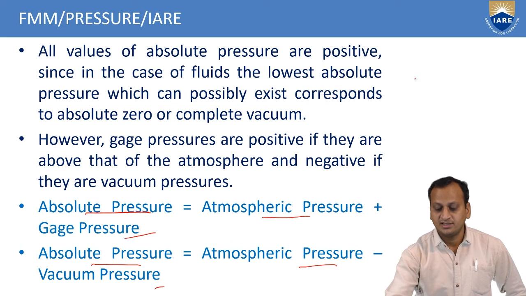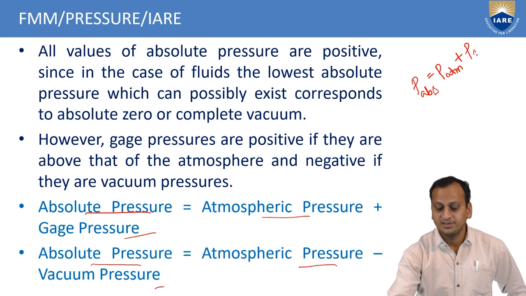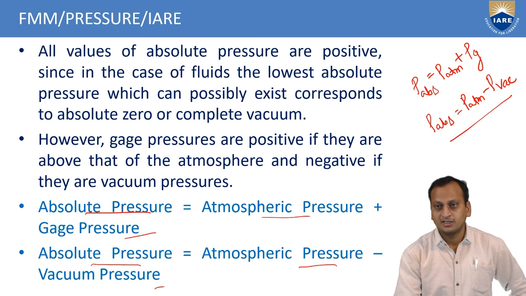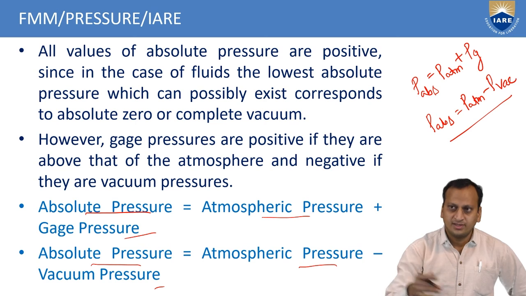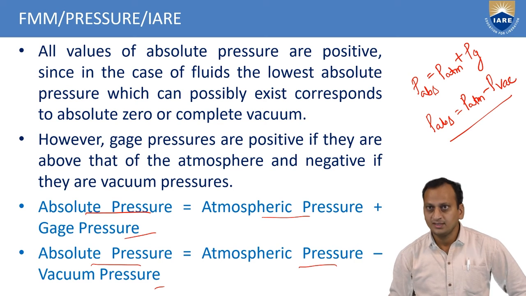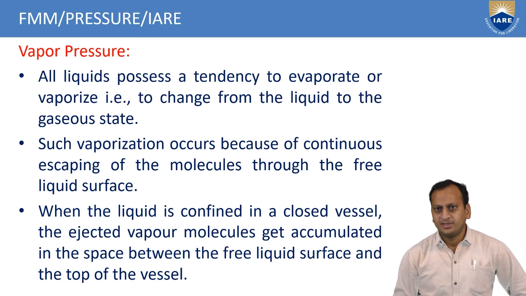So here we can write P absolute equals atmospheric pressure plus gauge pressure. Similarly, absolute pressure can also be defined as P atmospheric minus P vacuum, that is, how much lower than the atmospheric pressure. So absolute pressure can be measured in both ways, in terms of gauge pressure and in terms of vacuum pressure. Now, the vapor pressure.